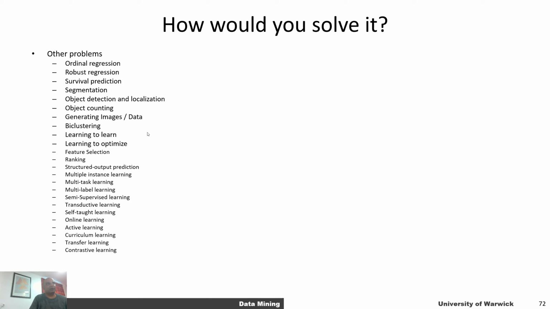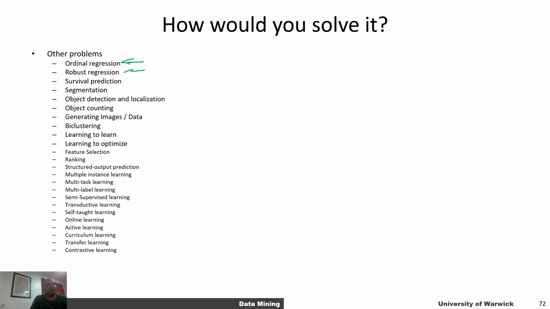So for example, I'm just going to give these names so that you know about these, but if you follow the representation, evaluation, and optimization approach, you should be able to understand solutions to these problems. What's really important is to understand the problem in the first place before you start developing a solution for it. So there's a problem called ordinal regression, and I welcome you to explore what that is. It's a different type of regression problem.